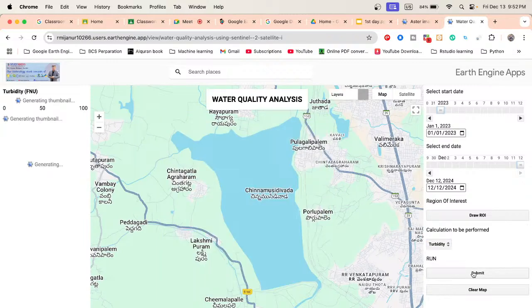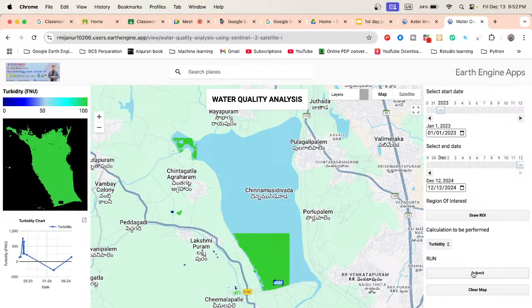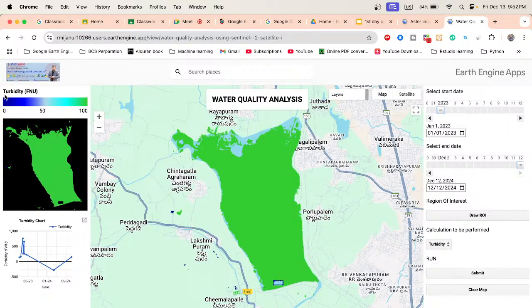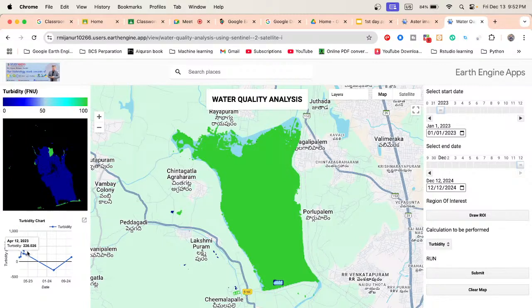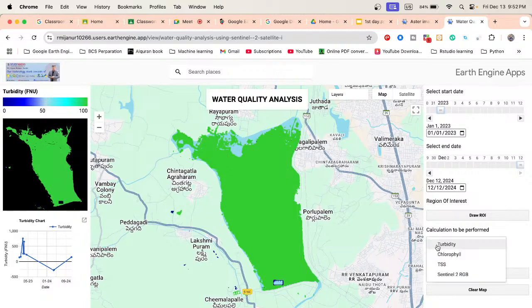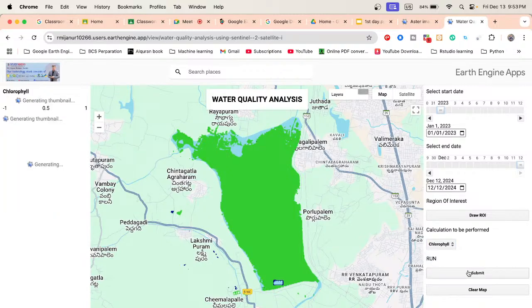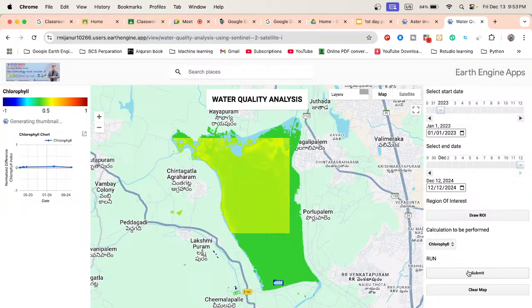Now it shows you the result for this time period. What is the condition for turbidity of this water body? You can also check the legend. You can also see the time series chart for turbidity. Not only that, if you check chlorophyll and submit, now you can get the result for the chlorophyll of this water body. You can also get it from here.